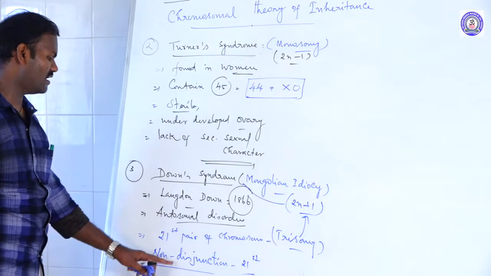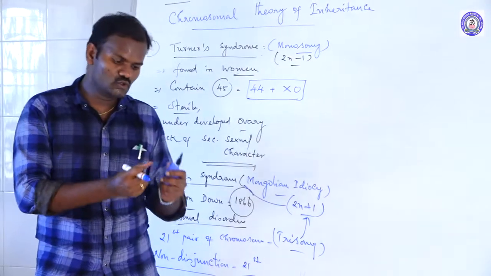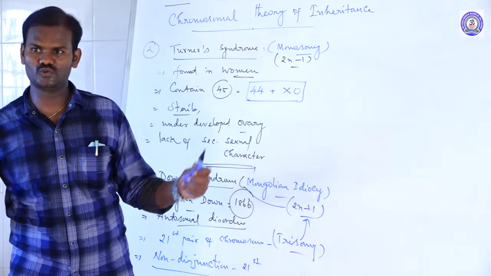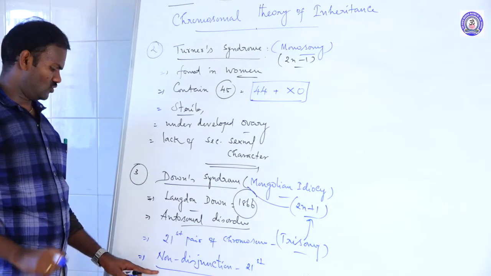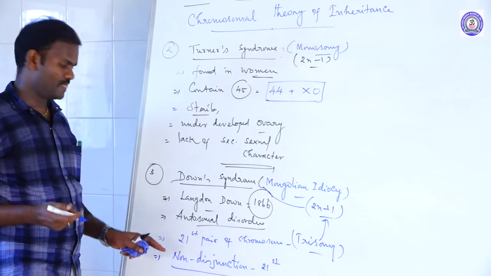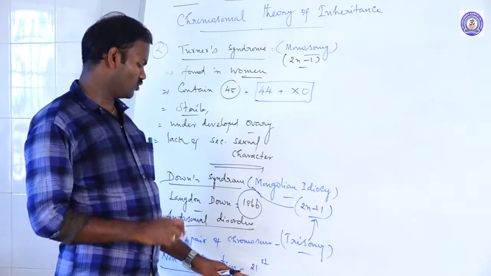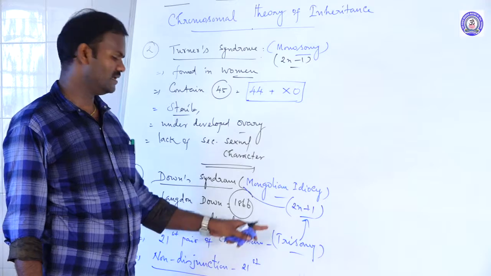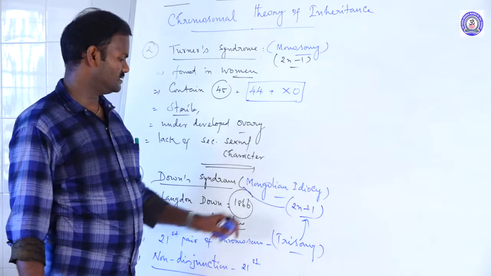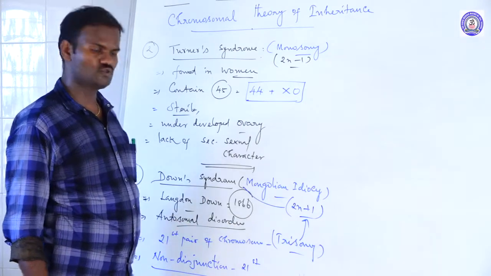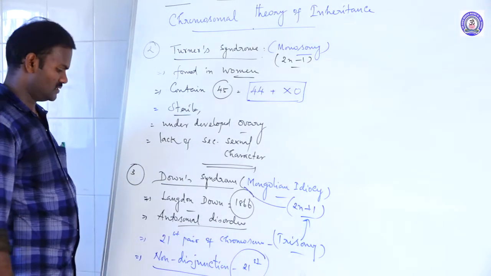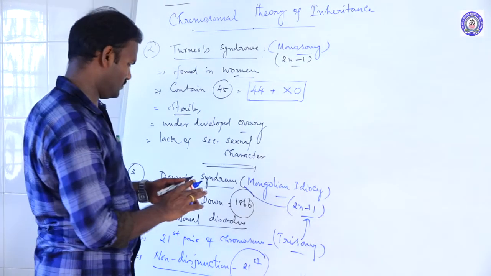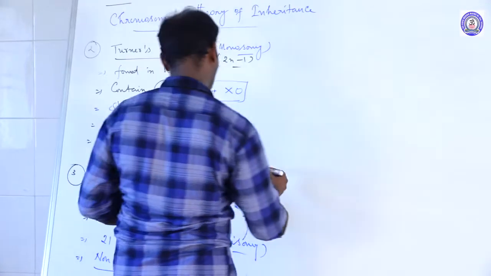What is called non-disjunction? The failure of segregation of chromosomes towards the anaphase. The chromosomes fail to segregate. As a result, addition of one chromosome occurs in the diploid set. Hence, it is also called trisomy. So what are the symptoms of Down syndrome?